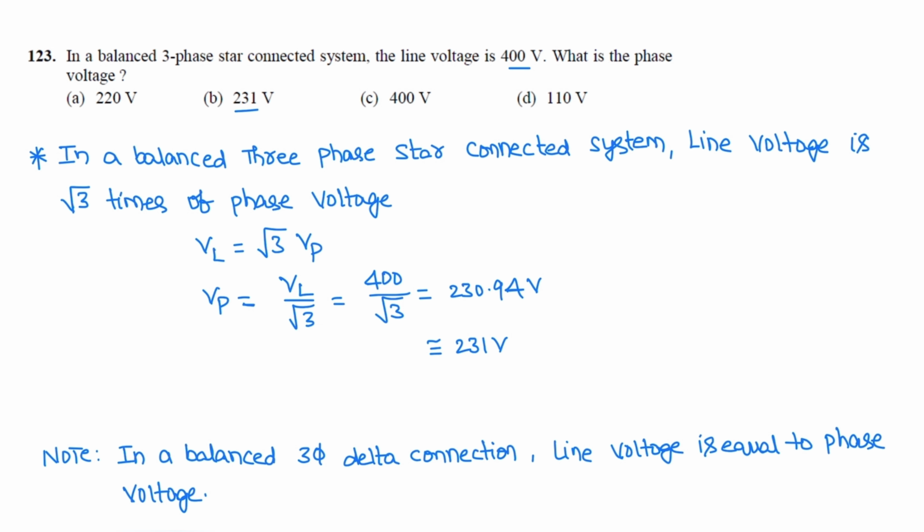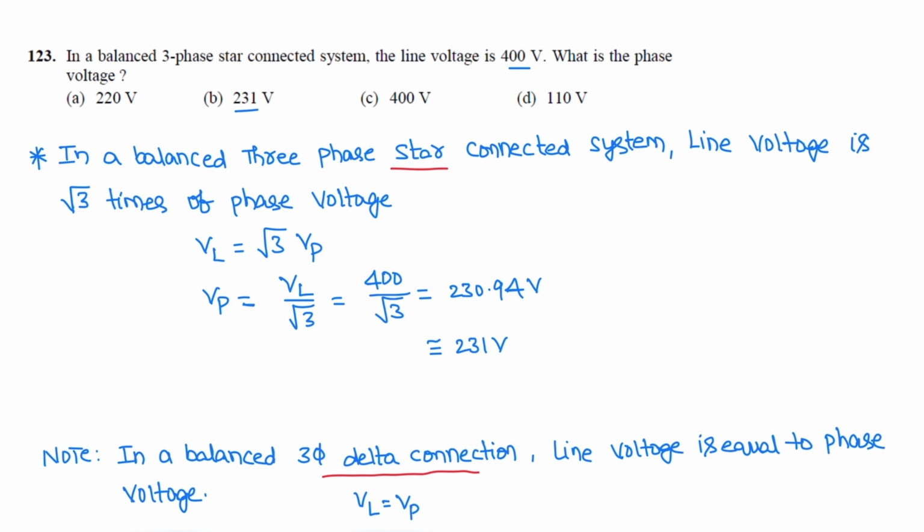Similarly, in a balanced three-phase delta connected system, line voltage is equal to phase voltage. So that is VL is equal to VP. Whereas in case of star connected system, line voltage is root 3 times of phase voltage.